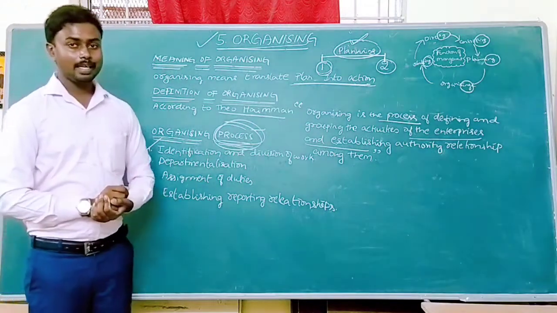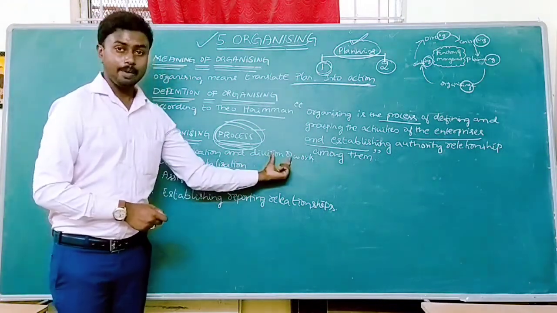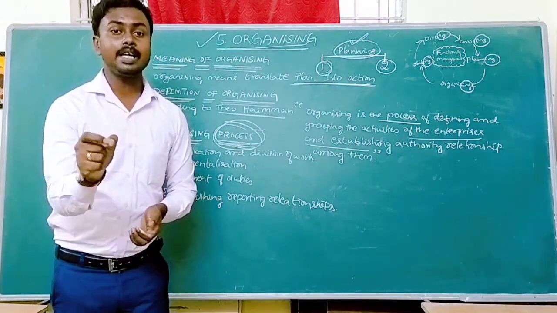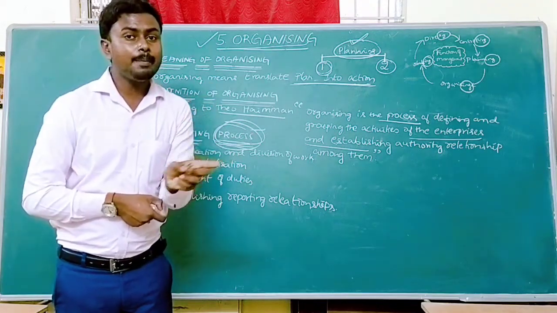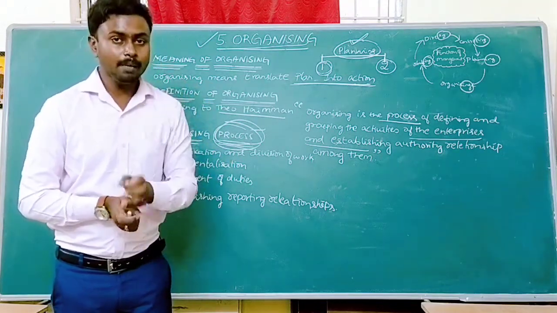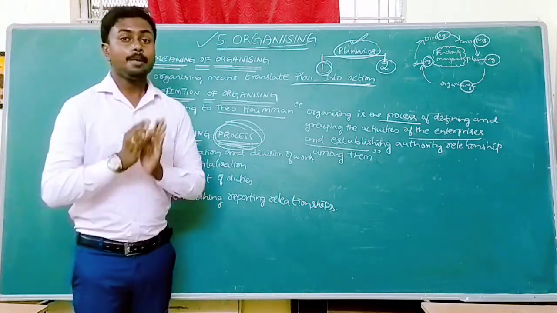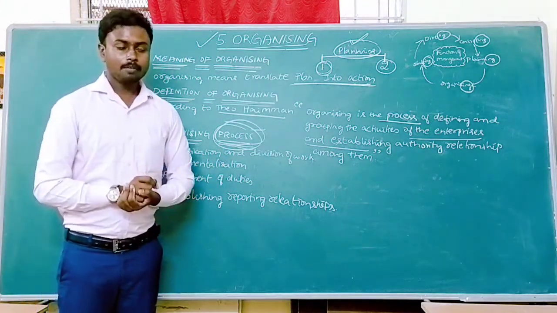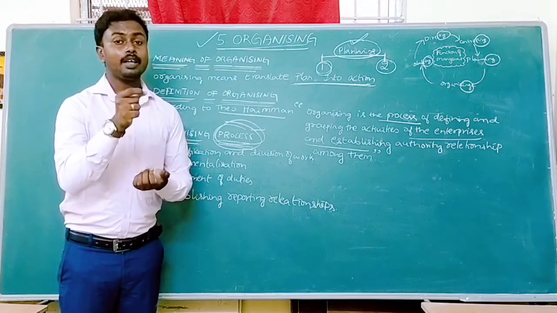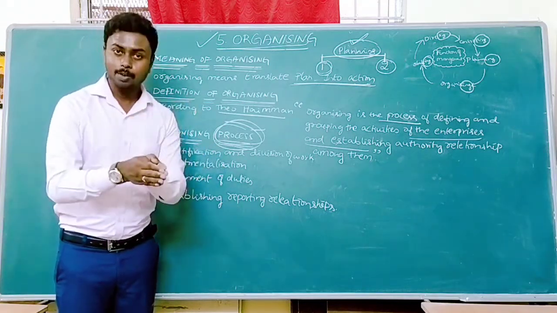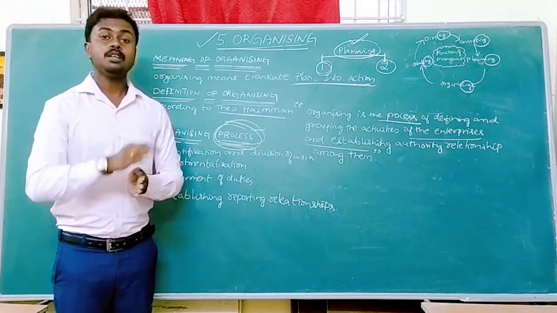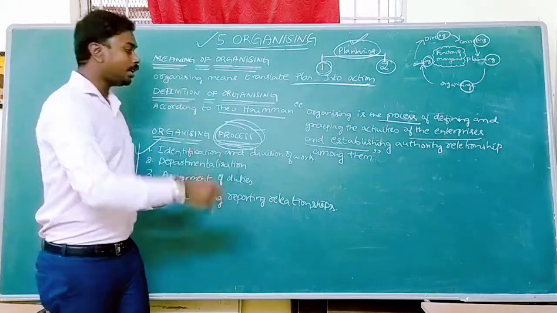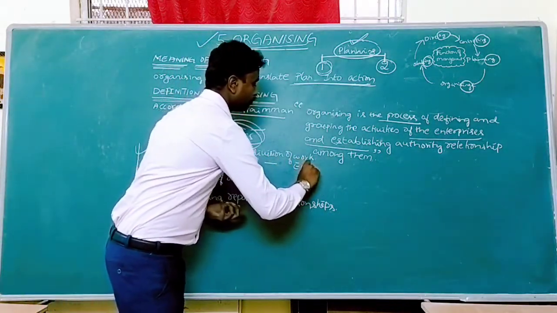Second one, departmentalization. Once work has been divided into small and manageable activities, we have to identify those which are similar in nature. That similar nature we have to group together, which is called departmentalization. For example, east, west, south, north, all of this is similar, so I have to make it a group.